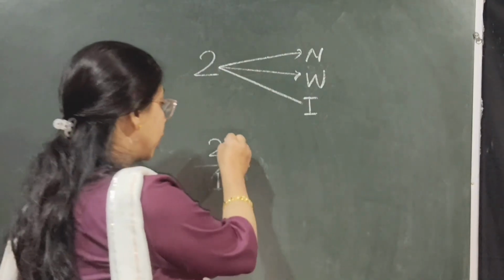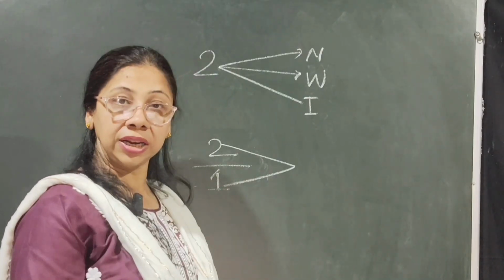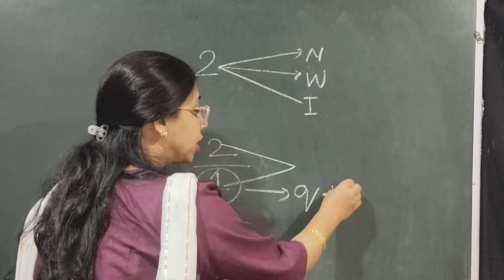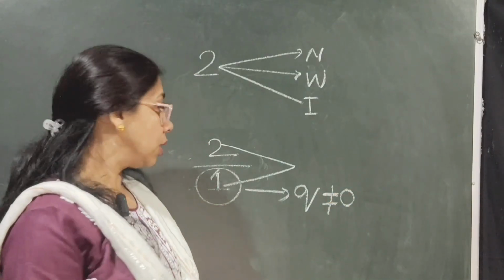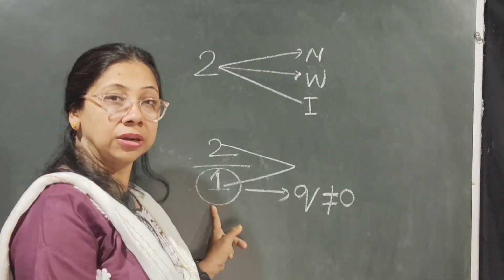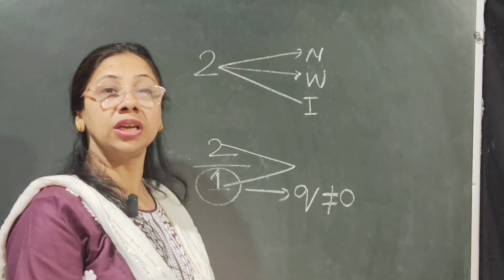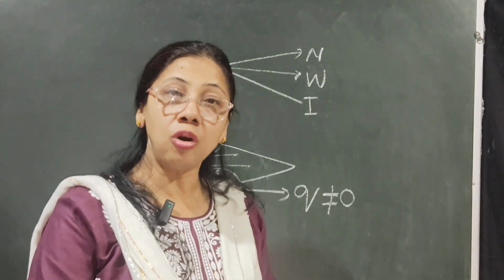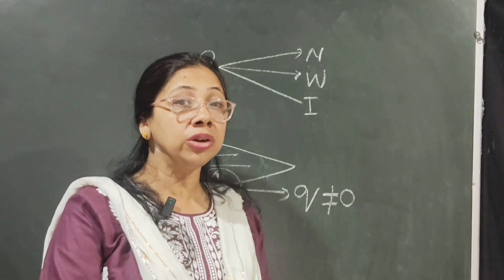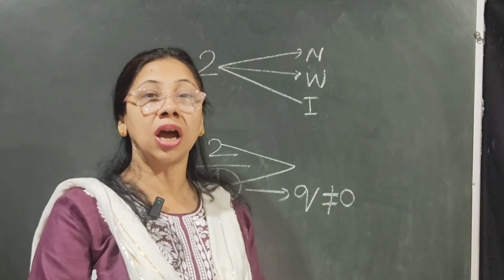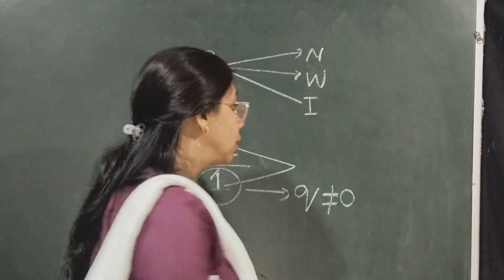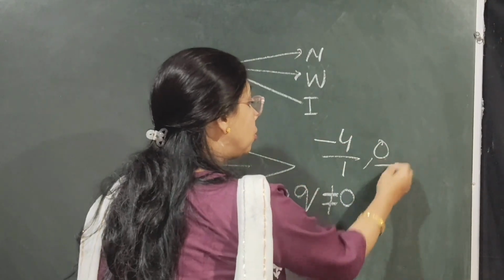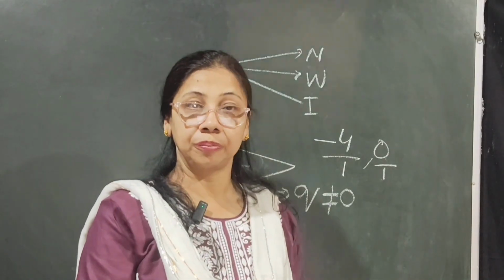Yes, we can, where 2 and 1 both are integers, and 1, which is representing q, is not equal to 0. Moreover, the common factor between 2 and 1 is 1. So that means all the natural numbers, whole numbers and integers, including zero and negative numbers, are all rational numbers. We can represent minus 4 as minus 4 by 1. We can represent 0 as 0 by 1 too.